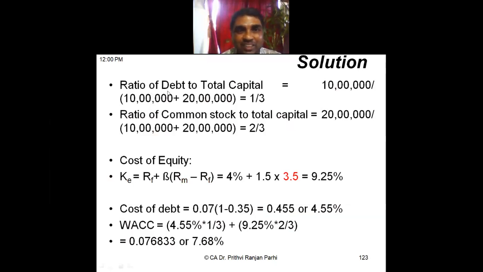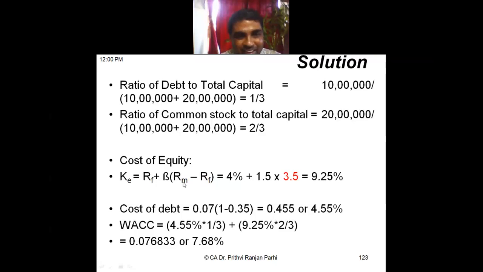Right? So you see, the ratio of debt we have to find out. Total capital is 30 lakh, debt is 10 lakh, so 1 by 3. The ratio of common stock we have found: common stock is 20 lakh, total capital is 30 lakh, so it is 2 by 3. So cost of equity you have to find out, RF plus beta into (RM minus RF). The question has already given you this.